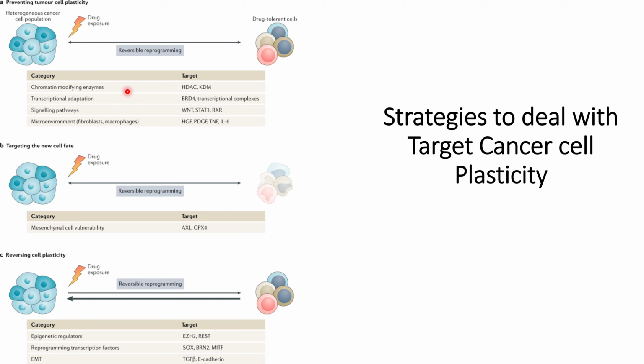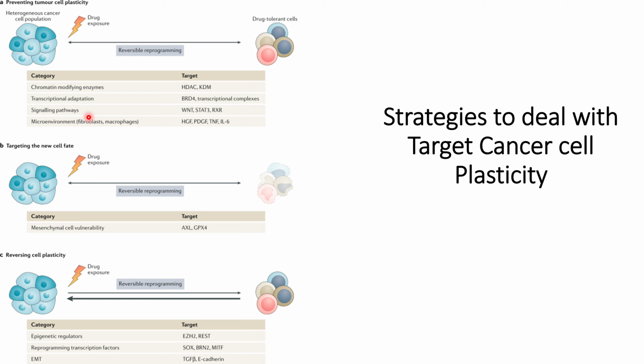So these chromatin modifying enzymes related to HDAC and KDM can be targeted. Some transcription factor adaptations have also been observed in the drug tolerant cells, such as the BRD4 transcription complex. They can also be targeted to prevent the heterogeneous cell populations from becoming drug tolerant.